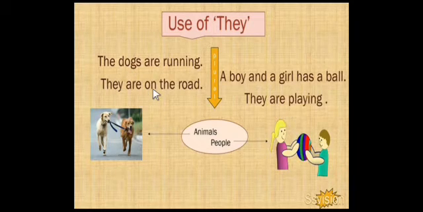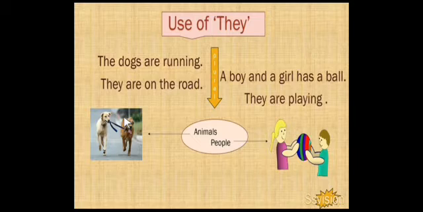So they are on the road. So the dogs we can replace with the pronoun they. Then it becomes they are on the road. So where are the dogs now? So then they are on the road.